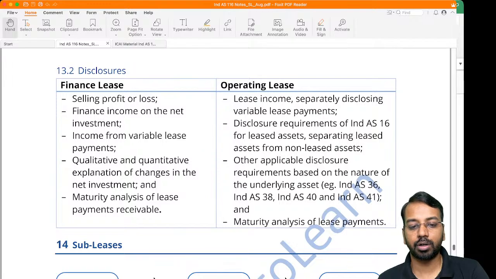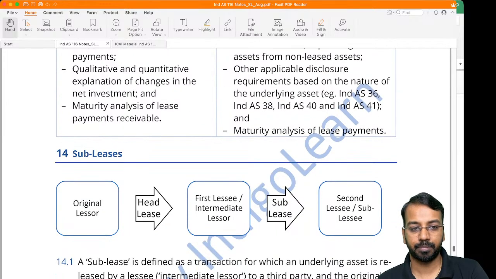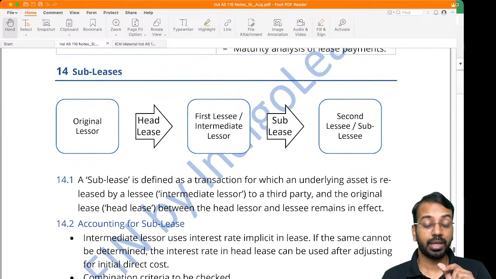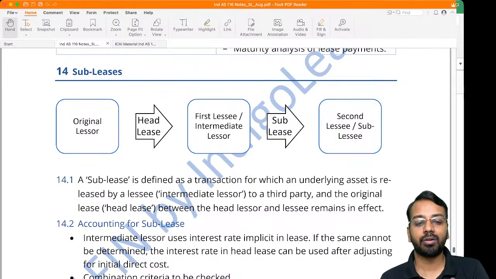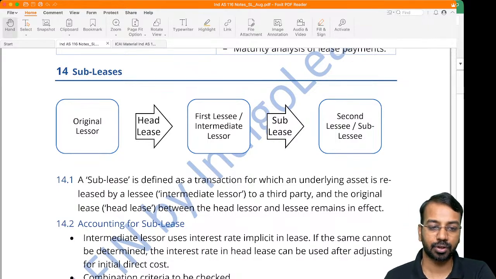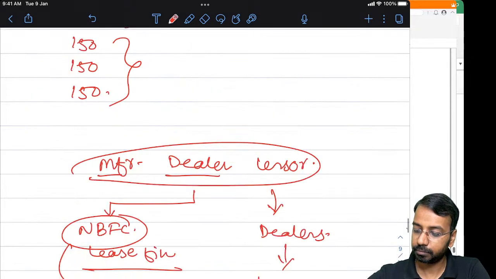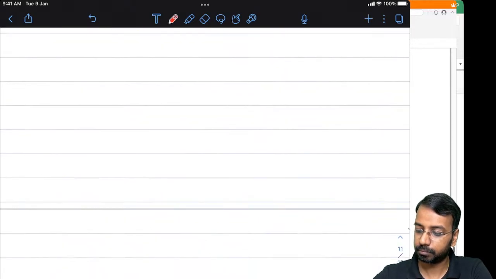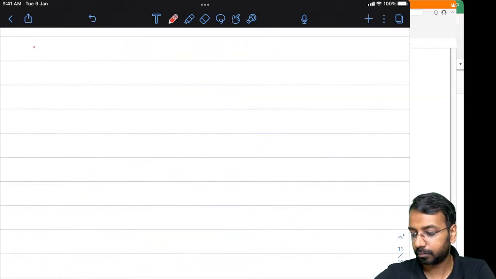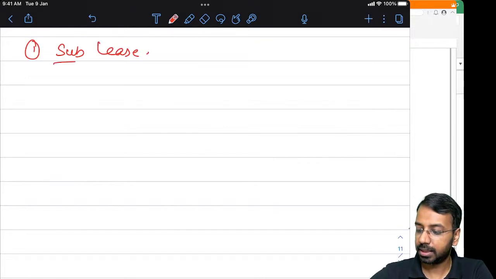Now we'll move on to some specific aspects where we need to be careful about how we account for the transaction. The first one of these is subleases. The meaning of sublease is, let us say I am the owner.